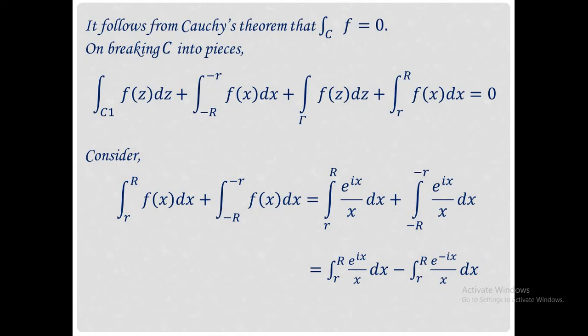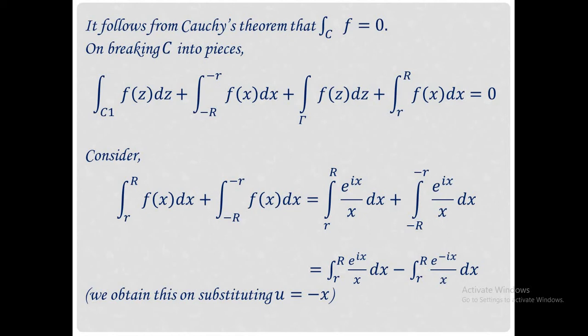Here there is a difference only in the second term. Here the sign changes and also e raised to ix becomes e raised to minus ix. And this arises when we substitute u equal to minus x.